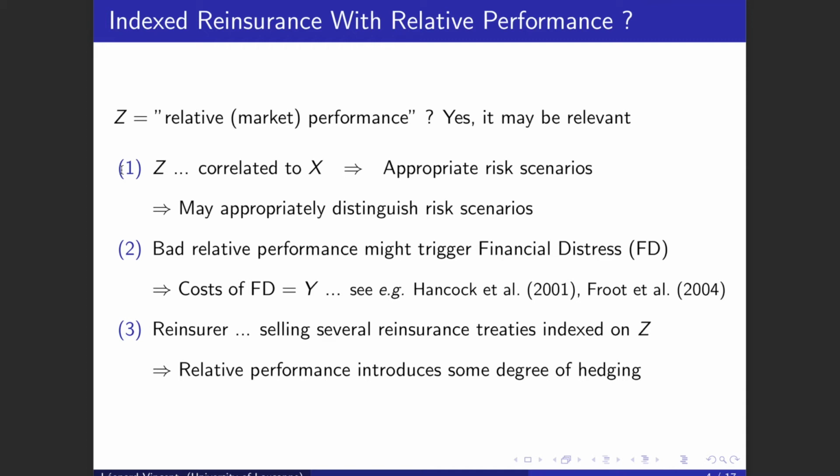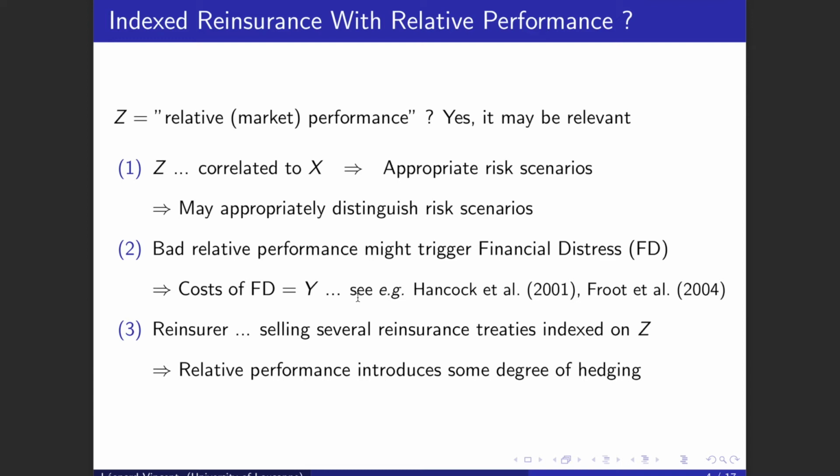The second argument is the following. So, if an insurer is the only one in the market to incur large losses, this will send bad signals to its stakeholders, and it may thus trigger an episode of financial distress. During such episodes, many important things for the survival of the insurer become more expensive, such as, for instance, raising new capital or acquiring a new business. Some expense will necessarily result from this, which has been pointed out earlier in the literature, for instance, in these two papers, and we called this expense the costs of financial distress.